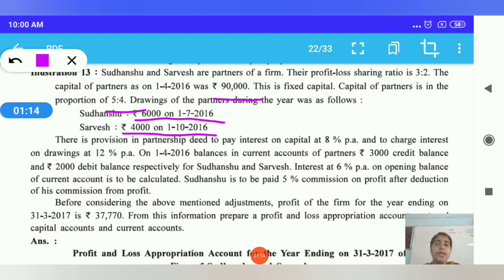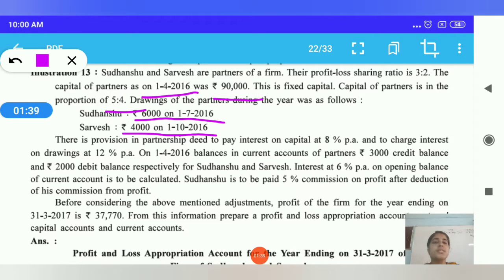Here we take July, August, September, October, November, December, January, February and March, because they introduced the capital and started the business on 1/4/2016 and the year ends on 31/3/2017. I hope this is clear.